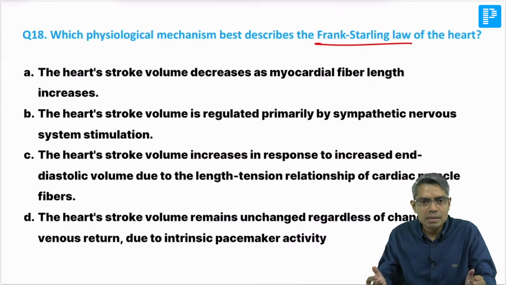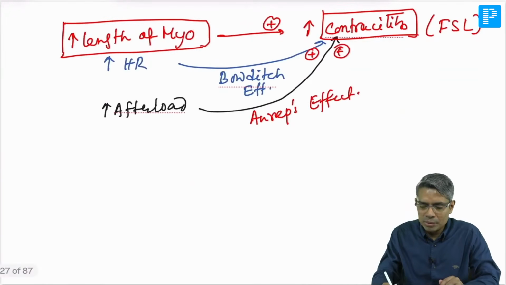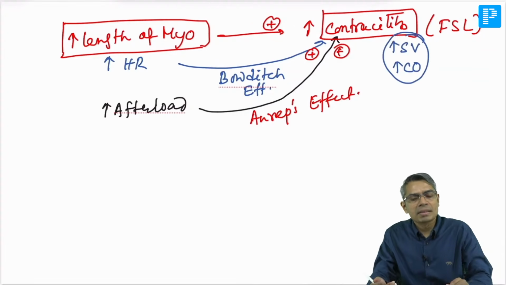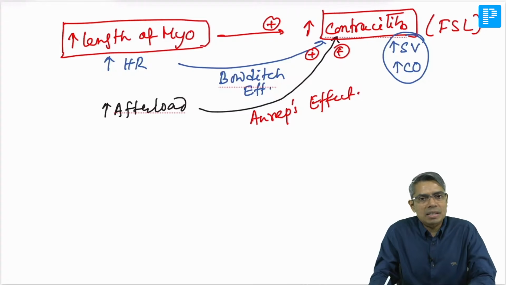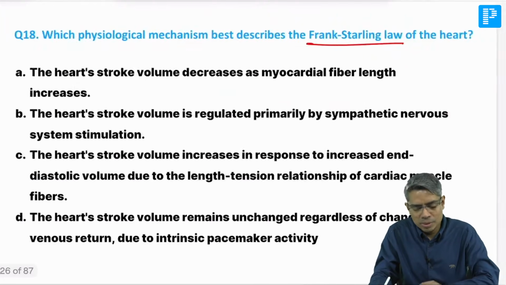There will be increase in force of contraction. That means there will be increase in stroke volume, there will be increase in cardiac output. Okay, so here we are stopping here that increase contractility, but ultimately if there is increase in contractility, stroke volume will increase, the cardiac output will also increase. So please remember, the Frank-Starling law can also be described in terms of cardiac output increment or stroke volume increment. Okay, so you have to be cautious.